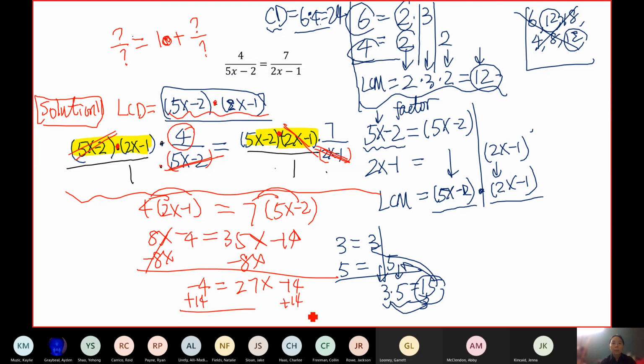So that gives us 10 equals 27x, and we divide both sides by 27. It gives us 10 over 27 equals x. And this fraction is simplified. We cannot simplify this any further. Okay, any question about this one? The first solution.